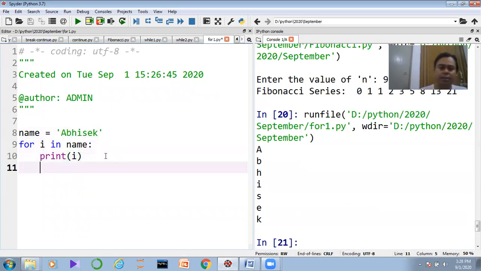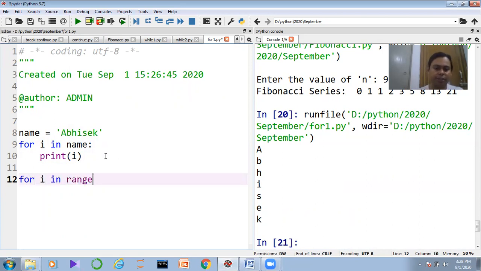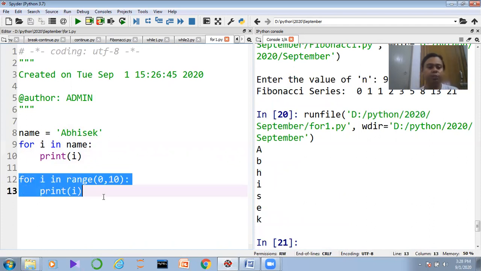Now guys, next one. Suppose I want to print some numbers. In order to print some numbers, what should I do right now? In this particular case, I should write for i in range. Now what is the range function, guys? Don't worry, I'll explain everything step by step. You'll see a kind of magic here. I am executing these two lines of code, so select the code and press shift enter.